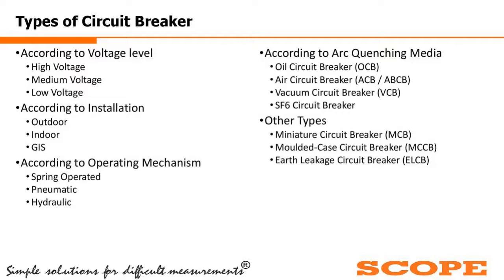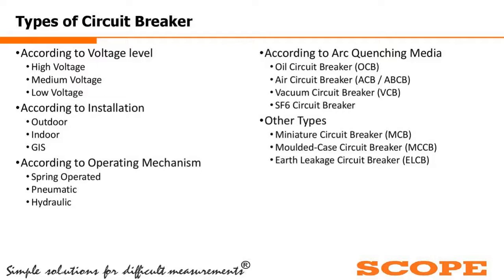When we talk about the voltage level, these are high voltage, medium voltage, and low voltage. High voltage consists of extra high voltage and ultra high voltage, which we have purposefully not bifurcated; we have kept only high voltage. According to installation, we have outdoor breakers, indoor breakers, or GIS breakers. According to the operating mechanism, we can divide them into spring operated, pneumatic operated, or hydraulic breakers.